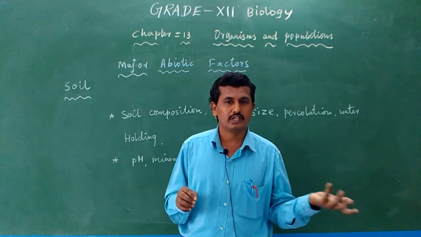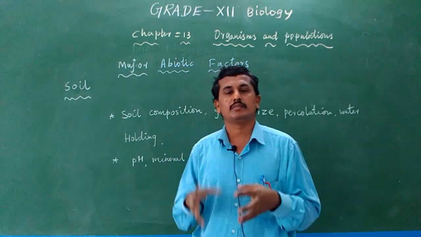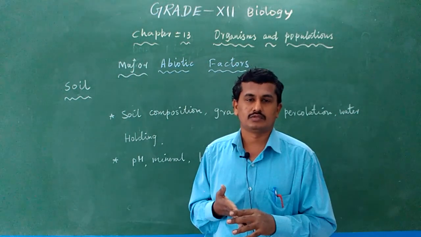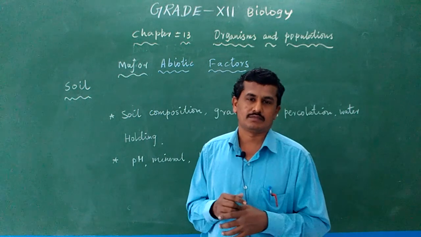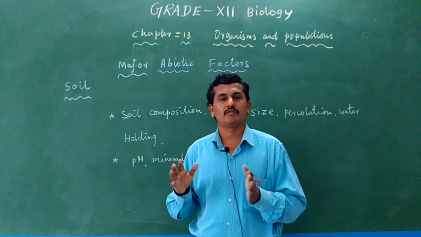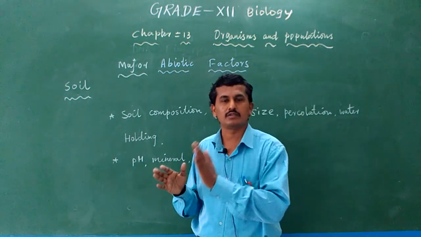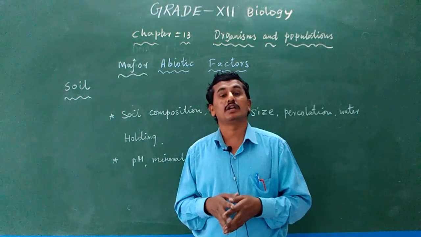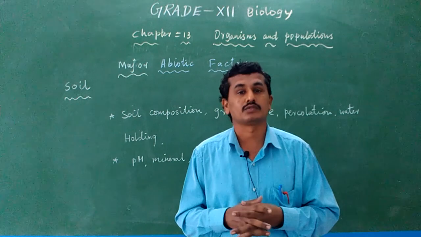If the pH is less or more, the particular soil is not useful for the plant's growth, and only a few plants develop. The majority of plants develop at pH 6.5 to 7. Okay, so soil pH is also important for plant growth.